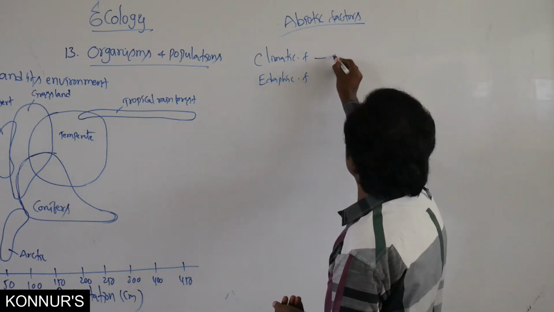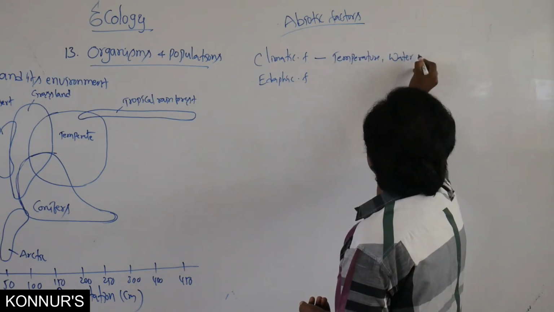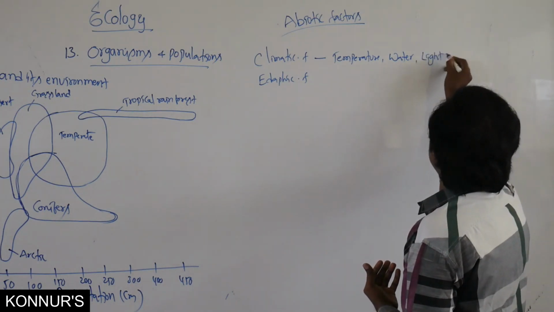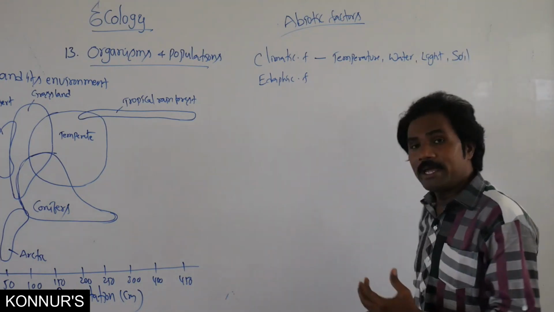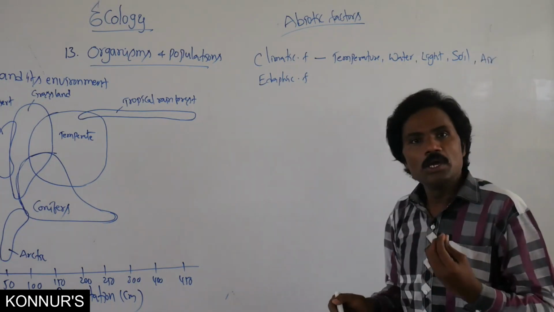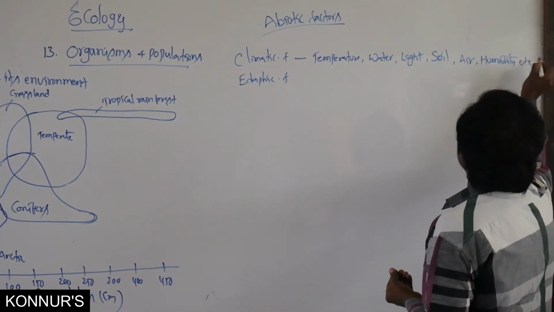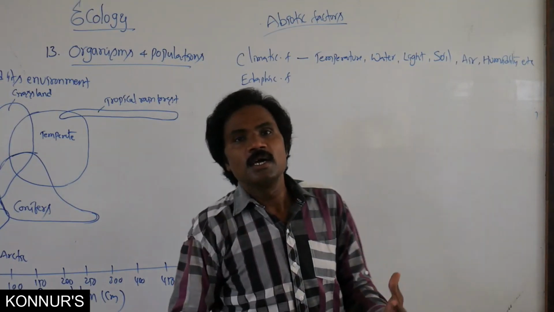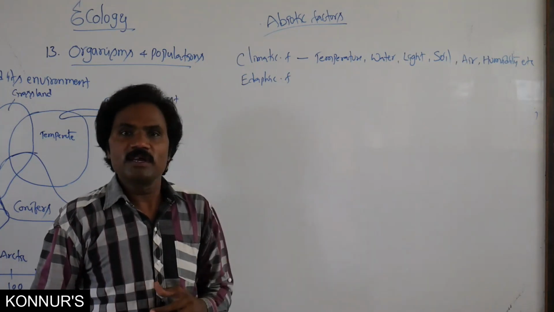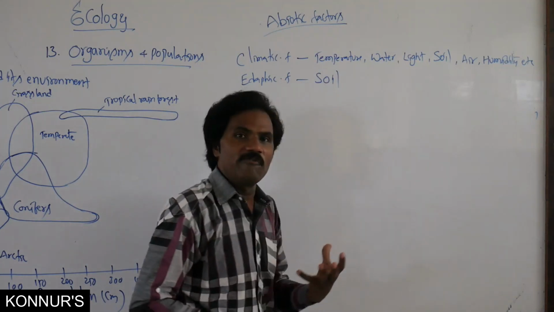factor, it represents temperature, water, that means availability of rainfall and all, light, soil, as well as air, then humidity. Like many different types of factors, it indicates that the climatic factors are many. Edaphic factor is only one, that is the soil. Soil is related to the edaphic factor.